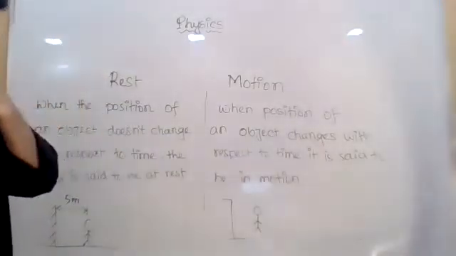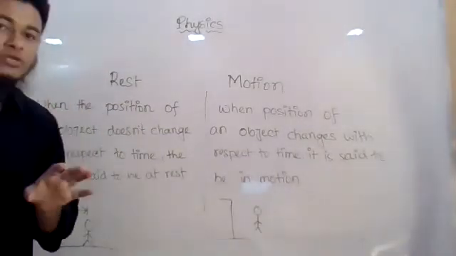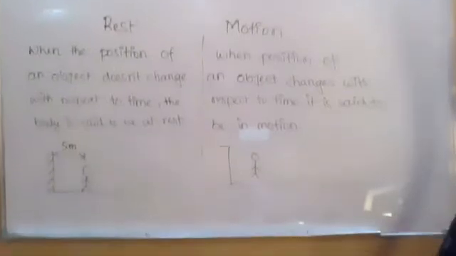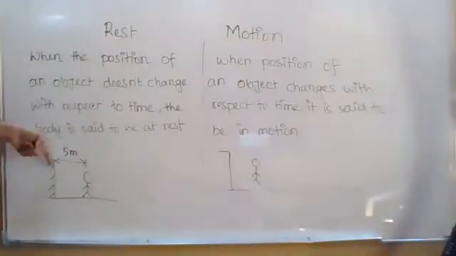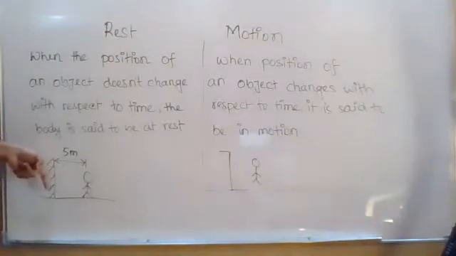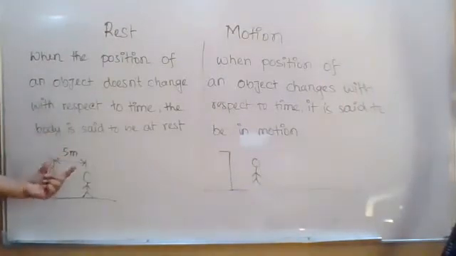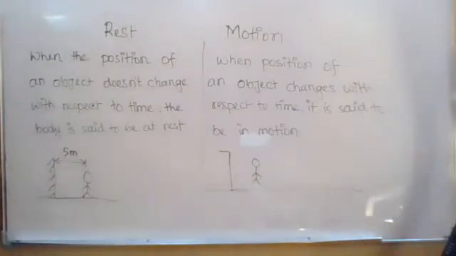Let us try to understand the concept using an example. Let us say this is a building, and a boy is standing at a distance of 5 meters from the building. That is the position of the boy. What is the position of the boy? He is standing 5 meters away. Yes, very good.